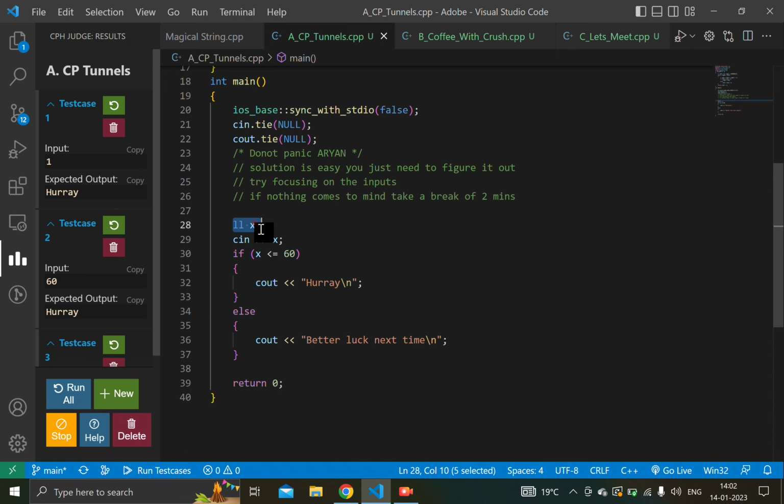So here we have taken the input of rank and we have applied the conditional statement here. If our input is less than 60, or we can say that our rank is among the top 60, then we have to print hooray, or else better luck next time.